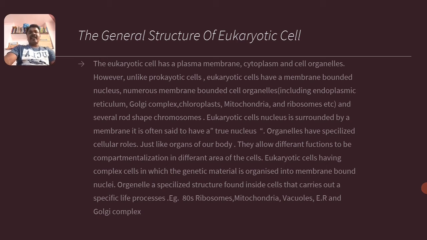The organelle is a specialized structure found inside the cells that carries out specific life processes, like ribosomes. Which kind of ribosome is present in eukaryotic cells? Of course we know the prokaryotic cells consist of the 70S type of ribosome, whereas eukaryotic cells consist of the 80S type of ribosome. These ribosomes are involved in a life process, that is protein synthesis.